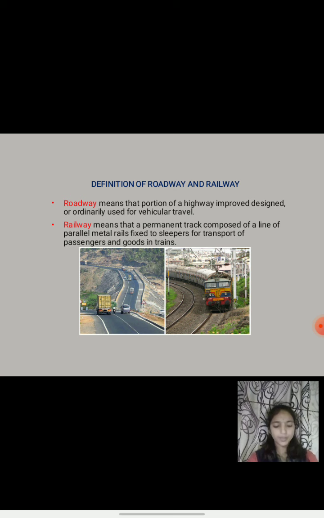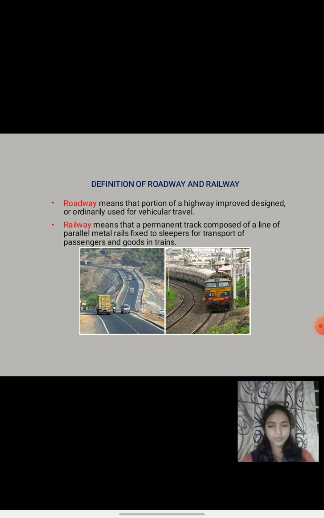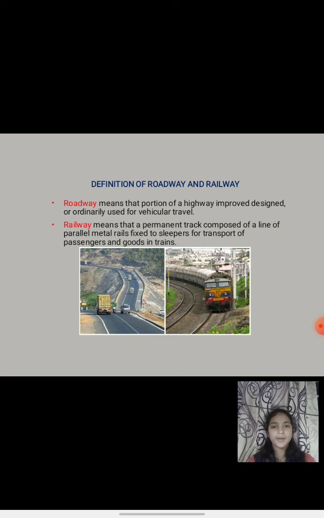Before going to the main topic of this presentation, first we have to understand the definition of roadway and railway. First, roadway means that the portion of the highway improved, designed or ordinarily used for the vehicular travel. It means transportation of goods and materials and humans from one place to other on roads.